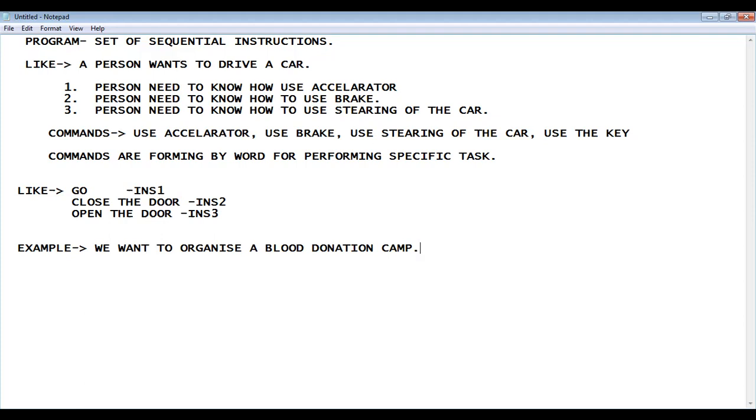So a blood donation camp is a program, a part of planning, and this plan can be executed with the help of lots of sub-activities or sub-tasks. A program is nothing but a collection of tasks, which is a major task. Now, what is the requirement of the program? Why do we need a program? Because it makes a process.